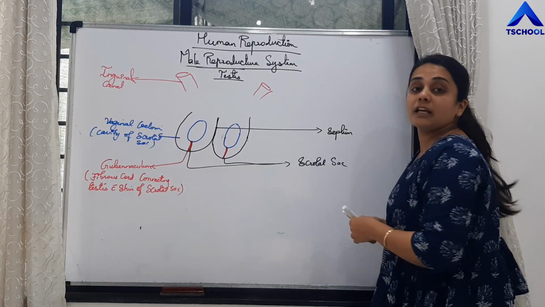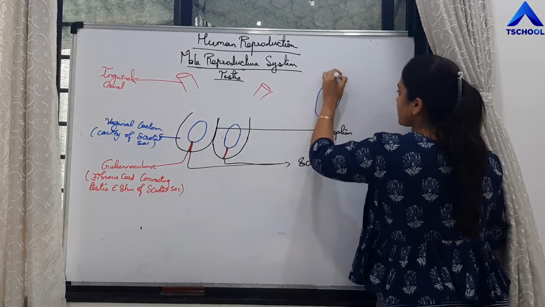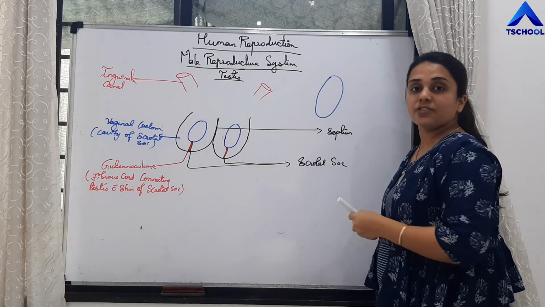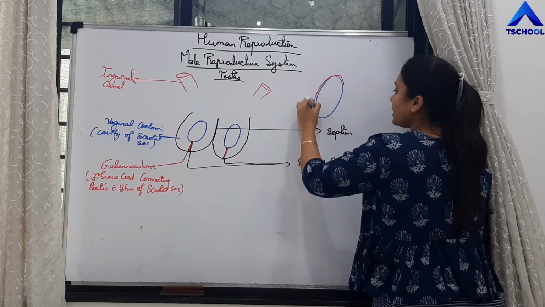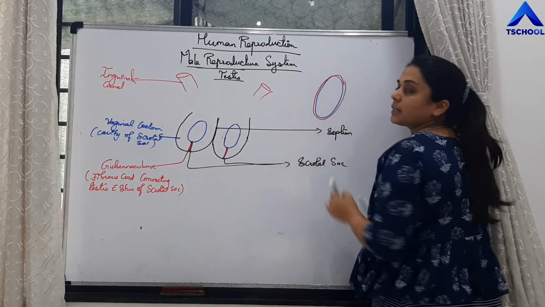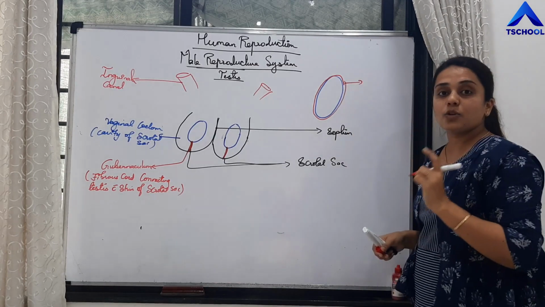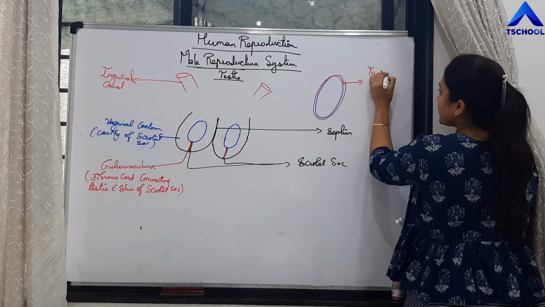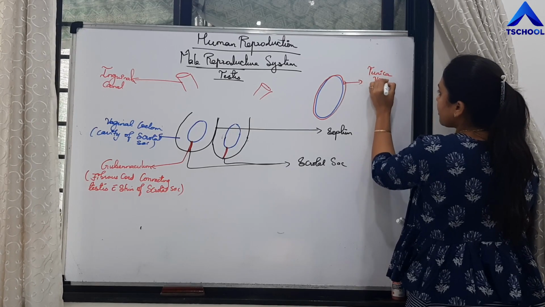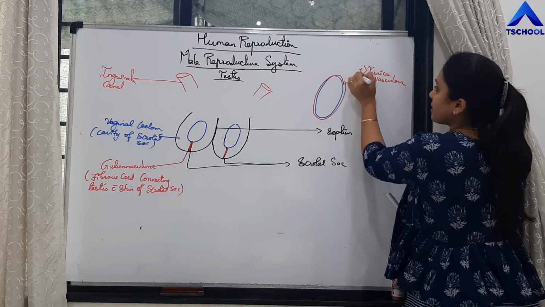This testis is also covered by 3 layers. So say this is the testis. It is covered by 3 layers. Which are those 3 layers? So the innermost layer is called tunica vasculosa, right? So the innermost layer is tunica vasculosa. That is the inner layer.